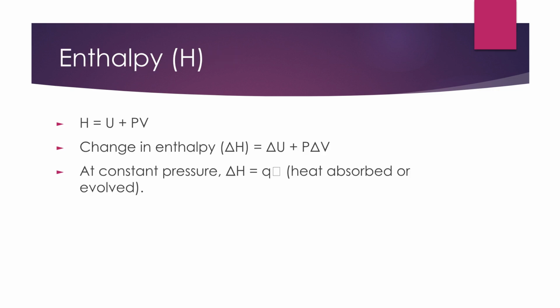Enthalpy, H, is defined as U plus PV. The change in enthalpy, delta H, equals delta U plus P delta V. At constant pressure, delta H represents the heat absorbed or evolved.